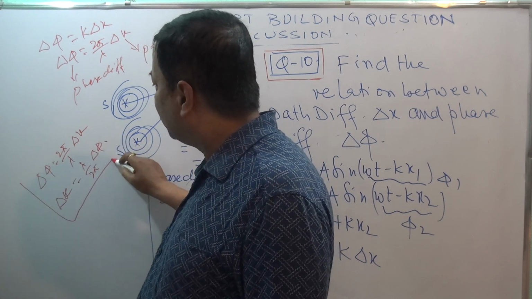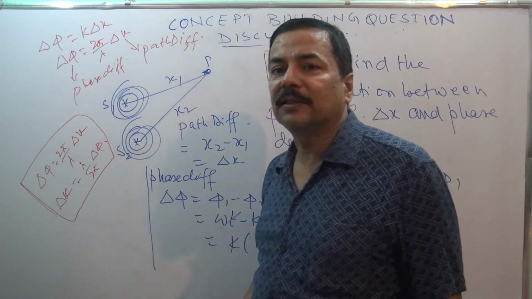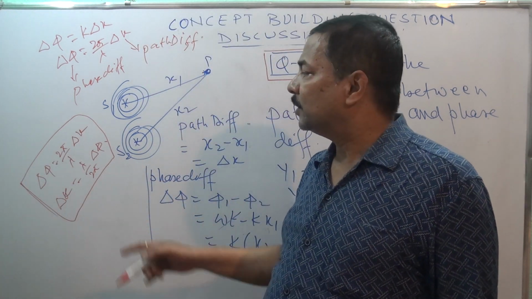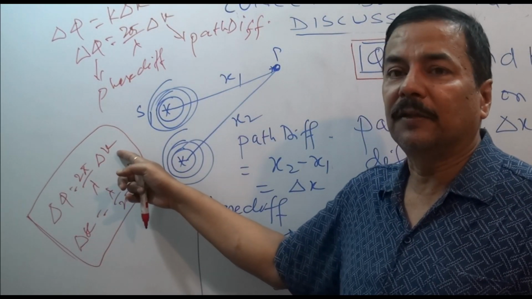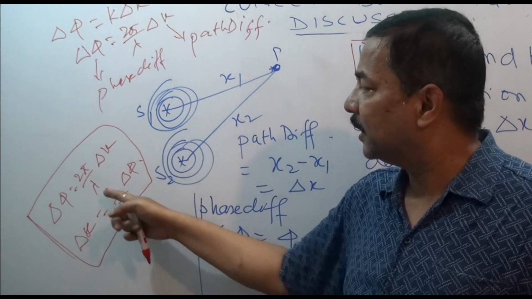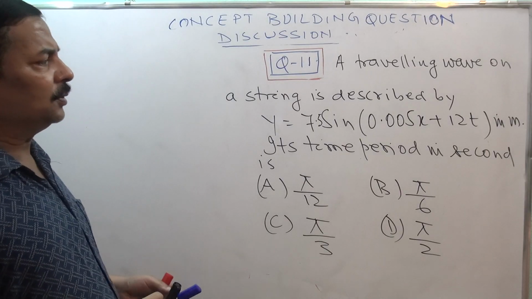This relation is also directly asked as a question. So this is the relation: phase difference is 2 pi by lambda into path difference, whereas path difference is lambda by 2 pi into phase difference between the 2 points. Now see this question.